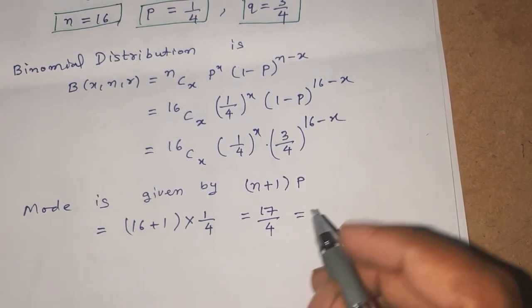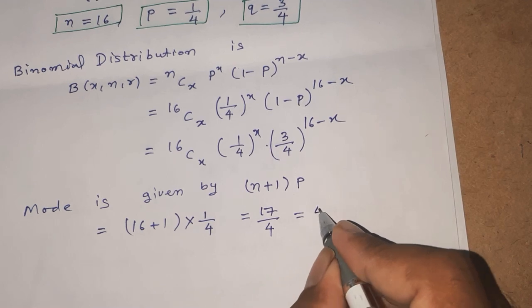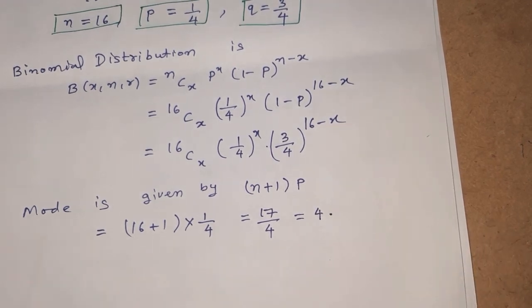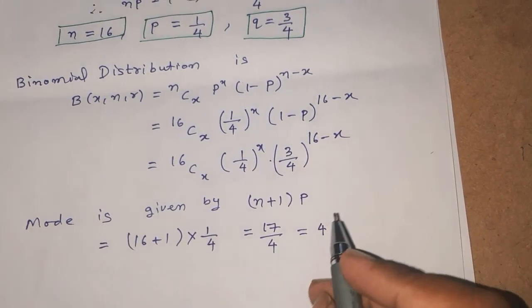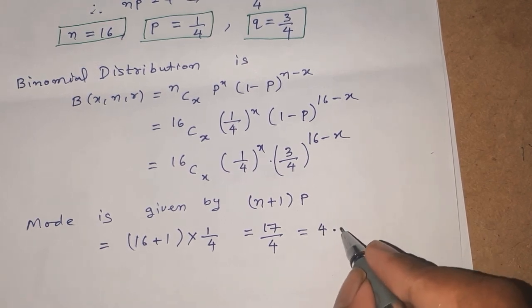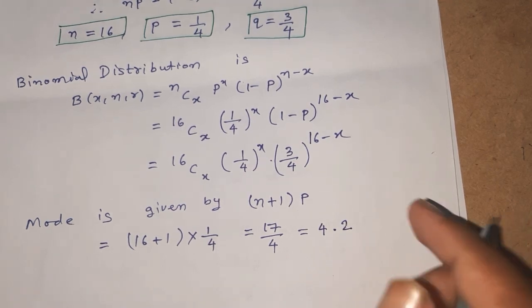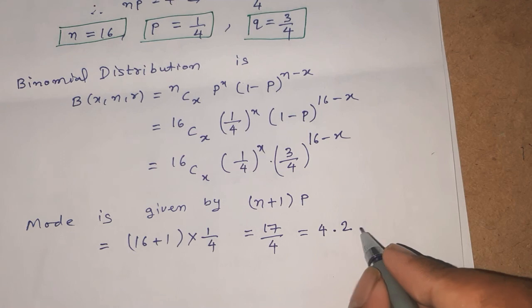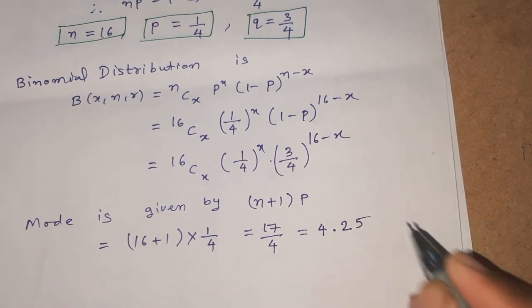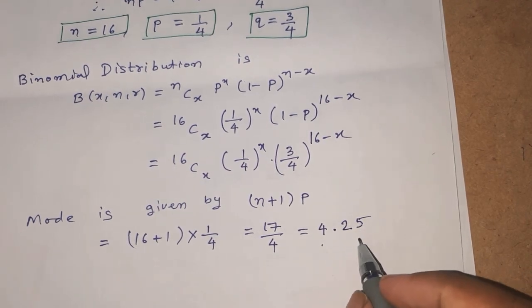divide 17 by 4. 4 into 4 is 16, remainder 1. Put 0, 10. 2 into 4 is 8, remaining 2, so 20. 5 into 4 is 20. So we get 4.25.